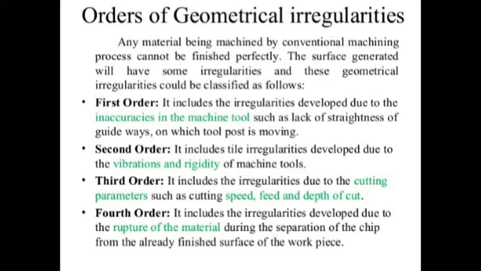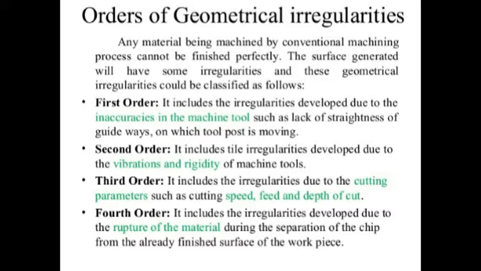And the last one is the fourth order. The fourth order irregularities include those arising from the rupture of the material during the separation of the chip.